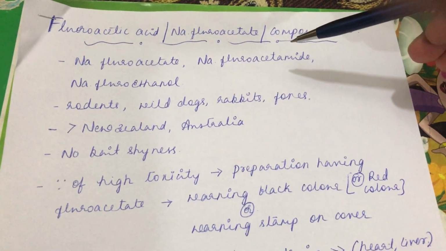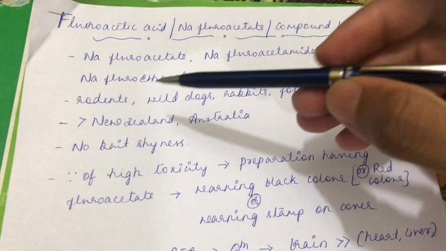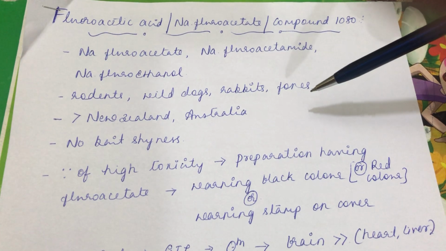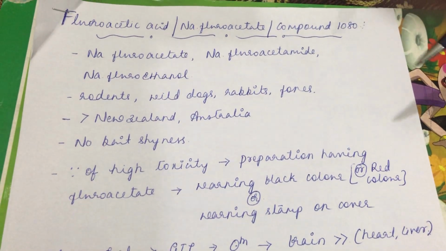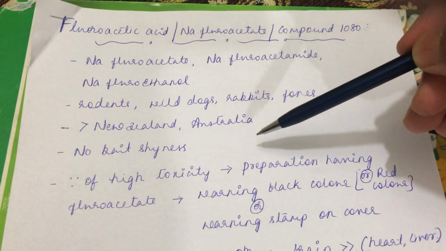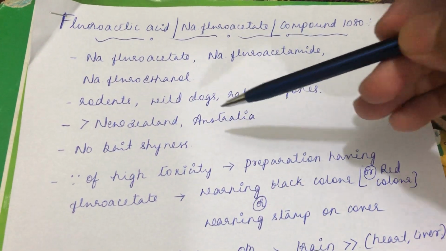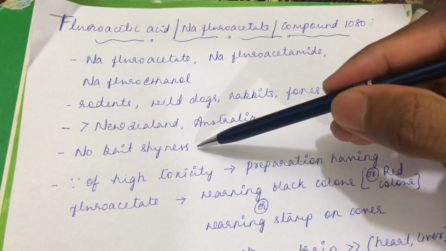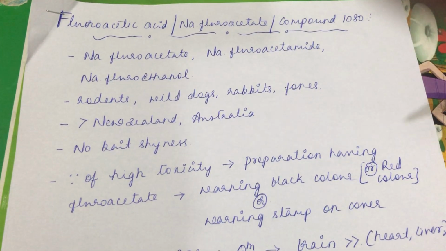And these compounds are very commonly used to get rid of rodents and also wild dogs, rabbits and the menacing foxes. They are more commonly used in New Zealand and Australia, and so much toxicity was recorded in New Zealand. And there was no bait shyness exhibited by this fluoroacetic acid.